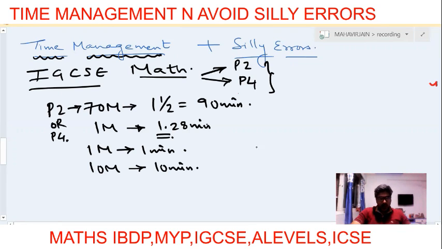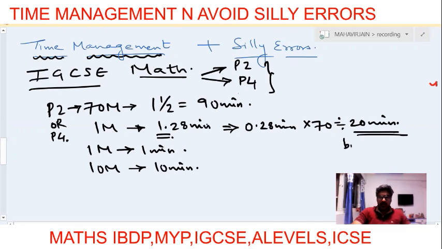Now, doing this, how does it work out? When you do this, what happens is for every mark you save 0.28 minutes, right? And then if you multiply this for 70 marks, this is approximately 20 minutes. That means if you are in the habit of giving 1 minute to 1 mark, at the end, apne aap, right? With the calculation, you don't have to strive for it. This is programmed for you. Since you programmed yourself in such a way, it itself gives you a 20 minute buffer.